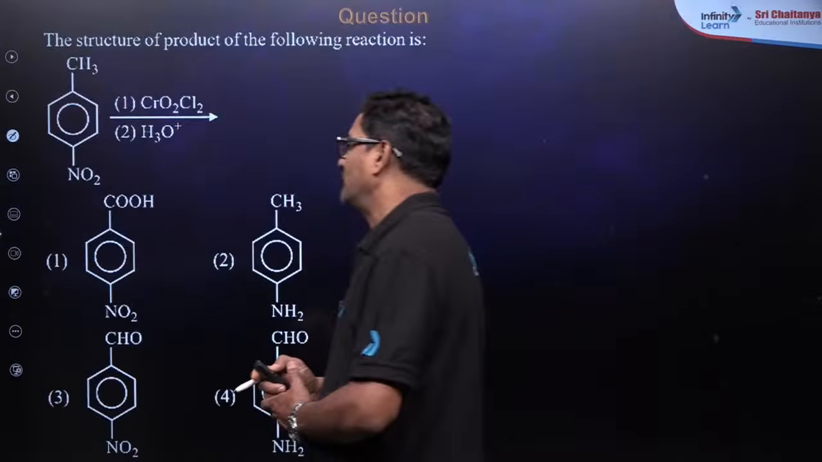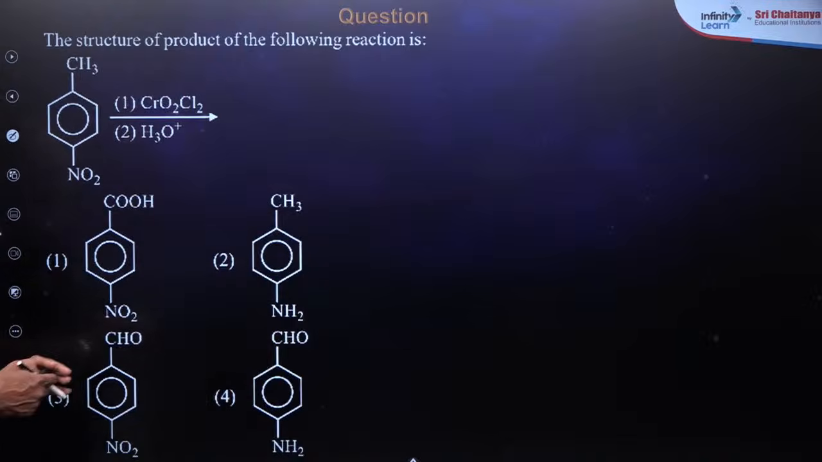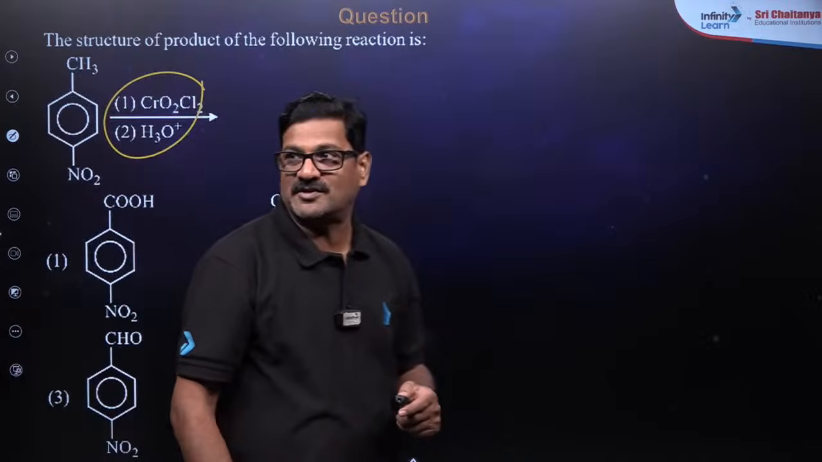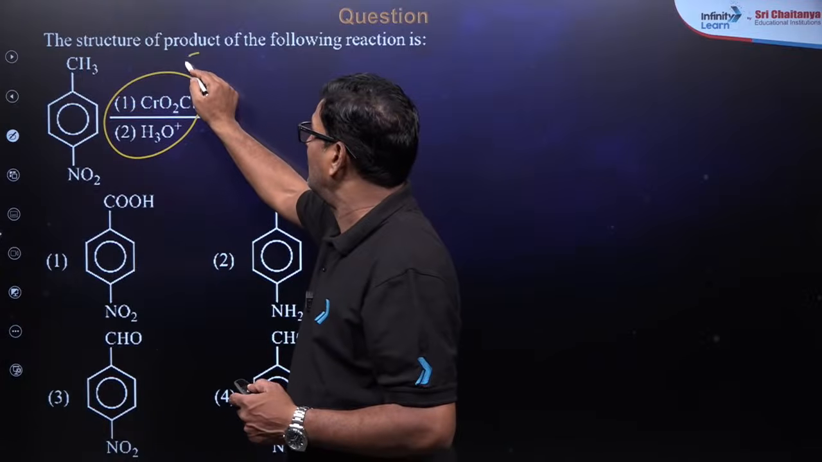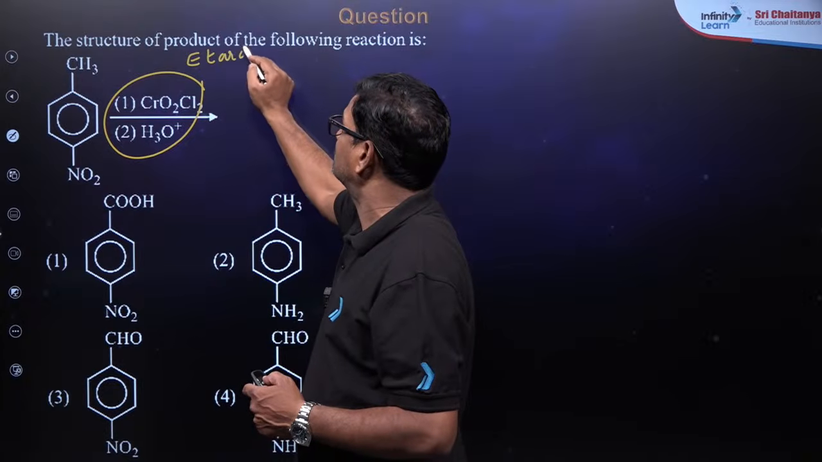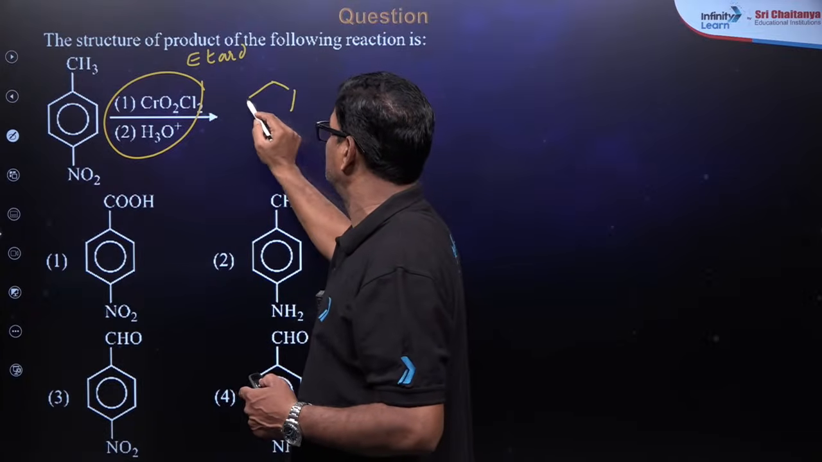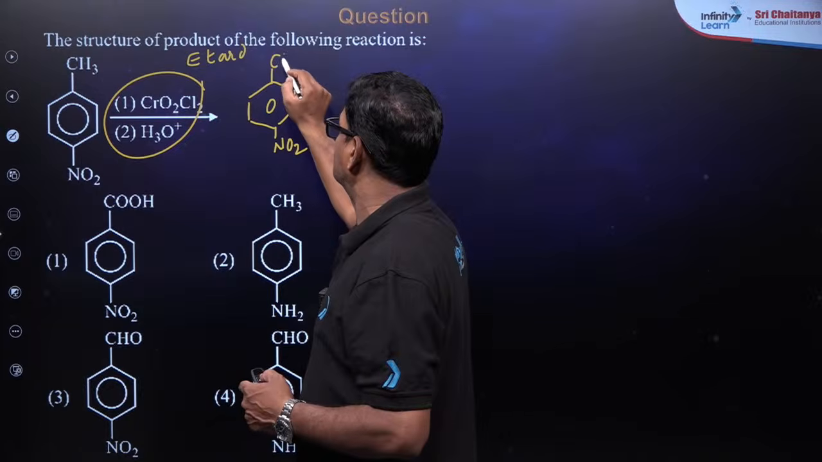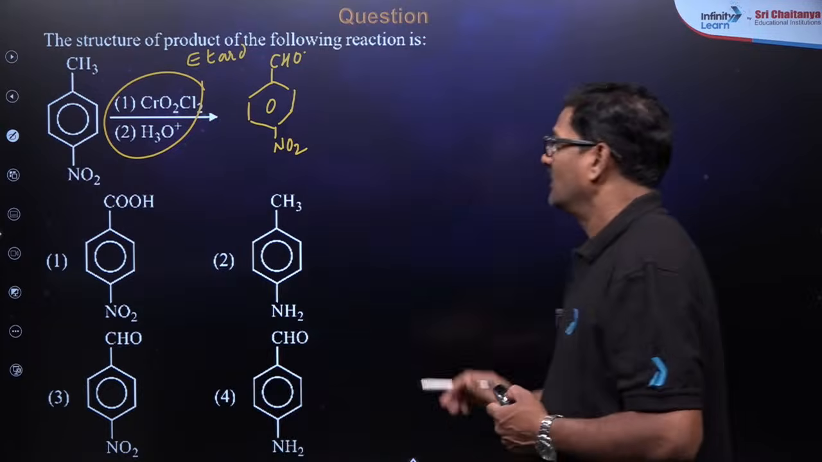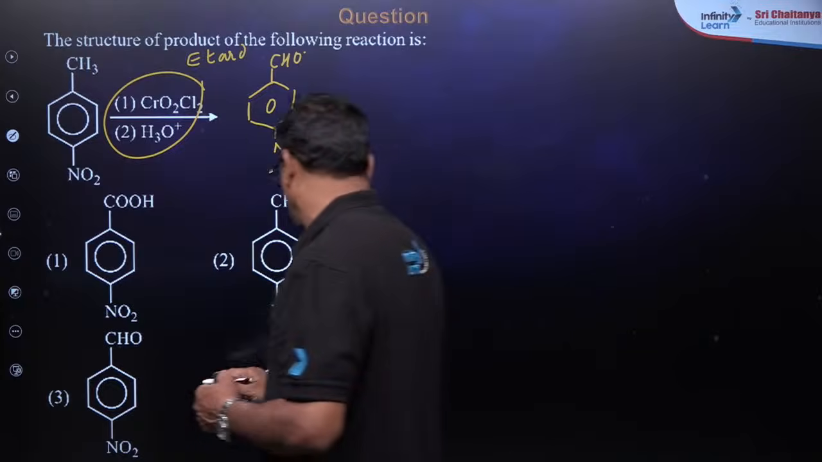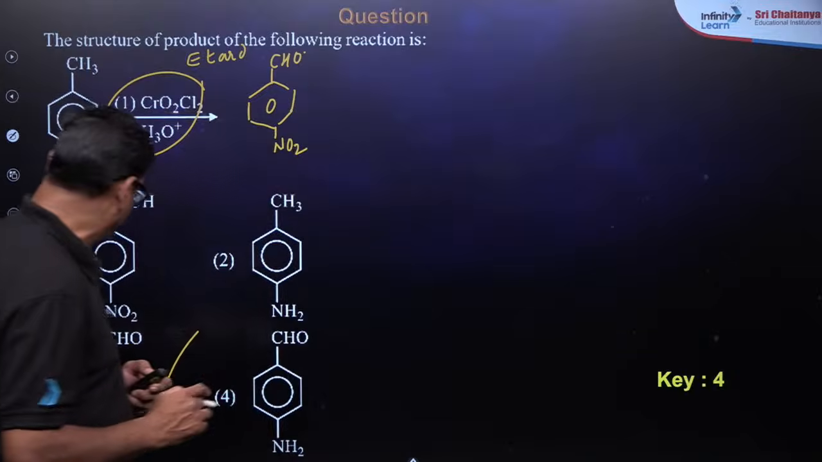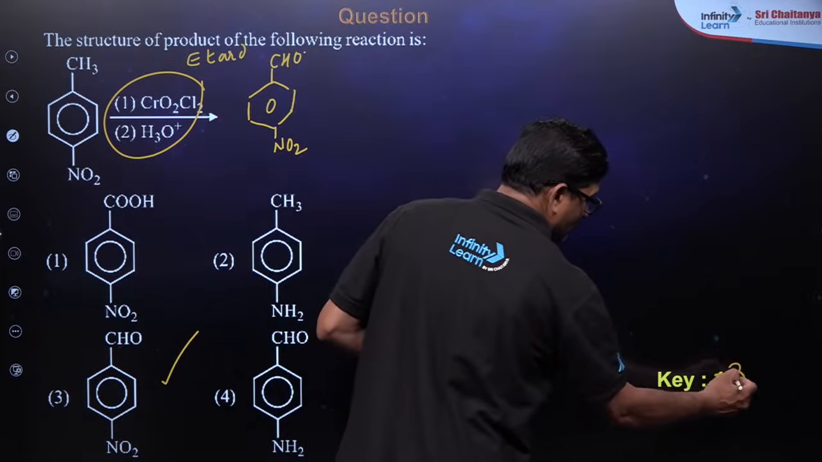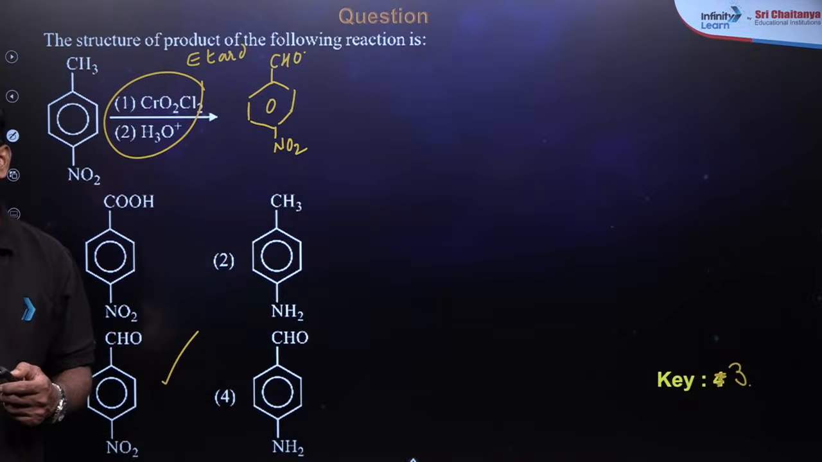Yes, one more question over here. The structure of the product of the following: para-nitrotoluene, when it is treated with CrO2Cl2, what is this reaction? You tell me. Bacho, come on. It is the Etard reaction. So it is going to be NO2 and it is going to be CHO. So option 3 is the correct answer. Nothing will happen to the nitro group, right?